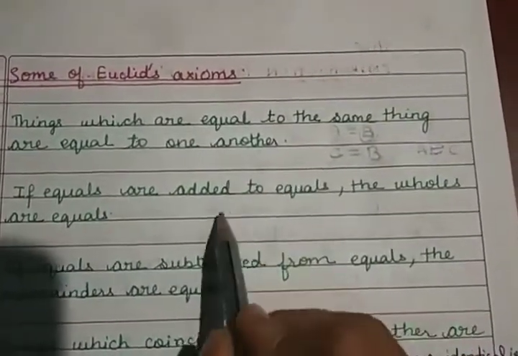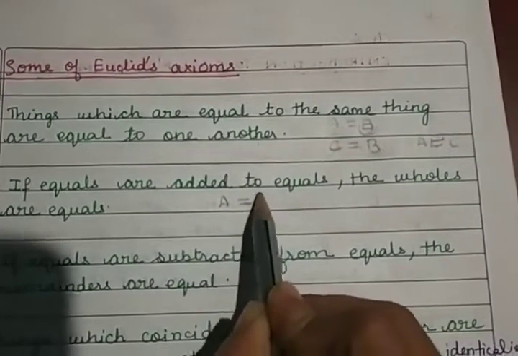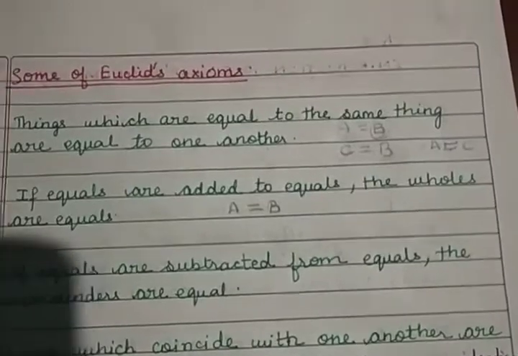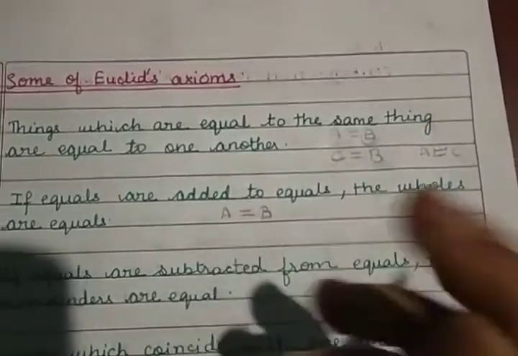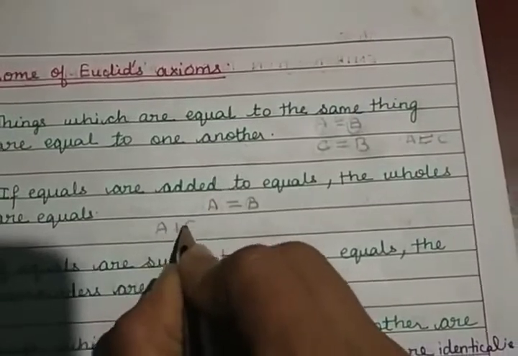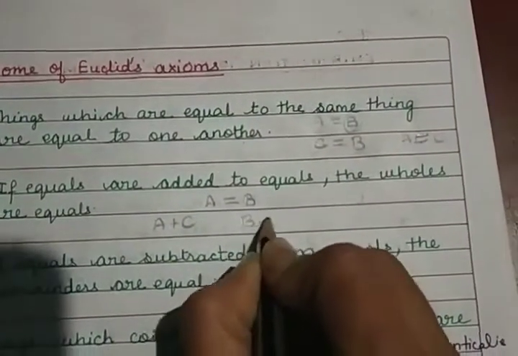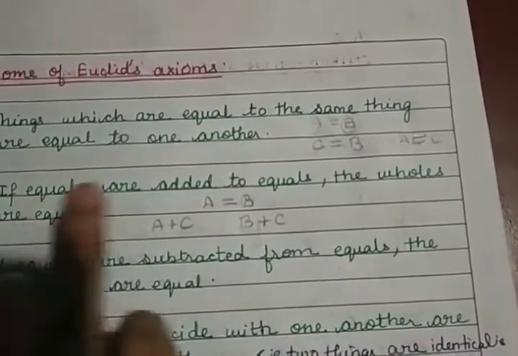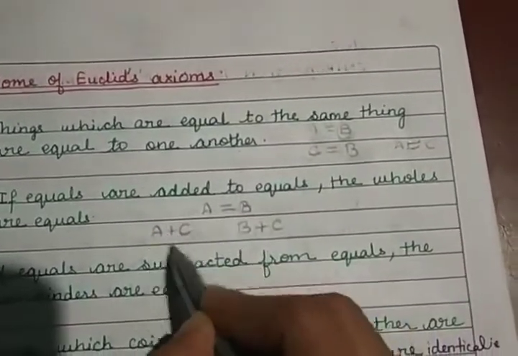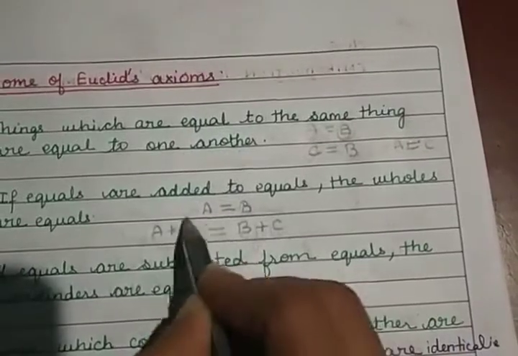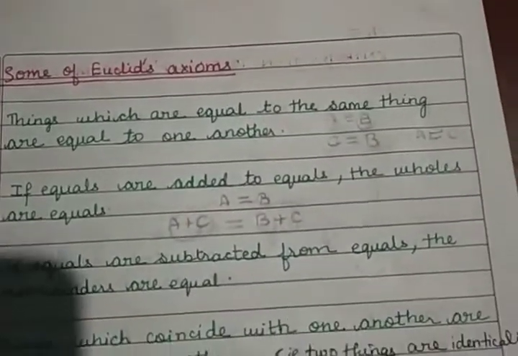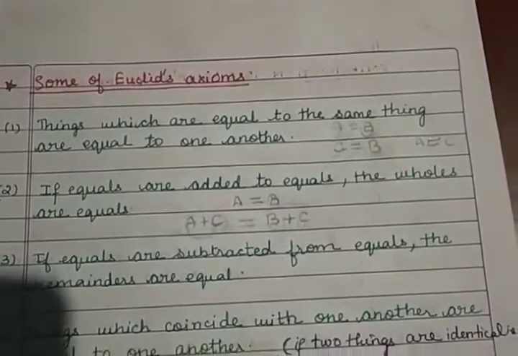So you already have, say, A is equal to B. Now equals are added to equals means on both sides you add the same thing. So if I add A plus C here, then here also I have to add B plus C. So if equals are added to equals, then the wholes are also equal. Whatever you get here, they are also equal. So this is the second axiom.